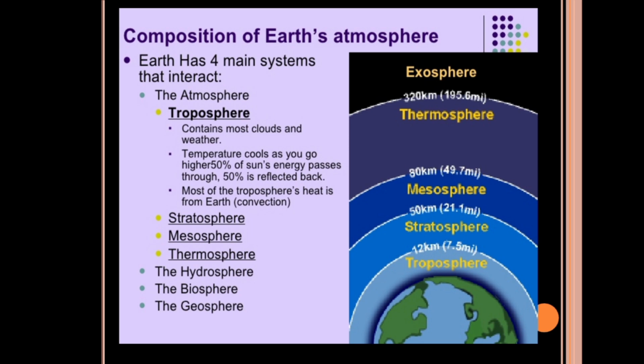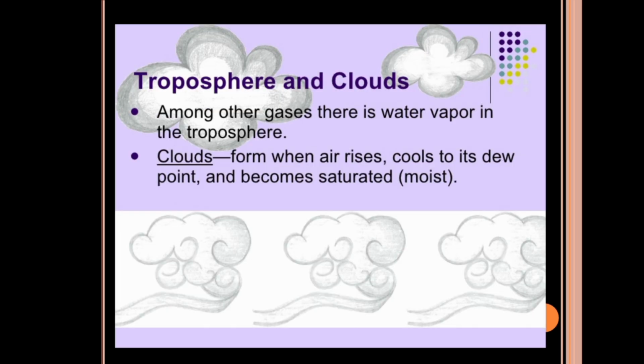Again, this thermosphere is differentiated as ionosphere and exosphere. Above the thermosphere is the exosphere. Within the troposphere, the main part is the clouds. Water vapor precipitates and forms the clouds.